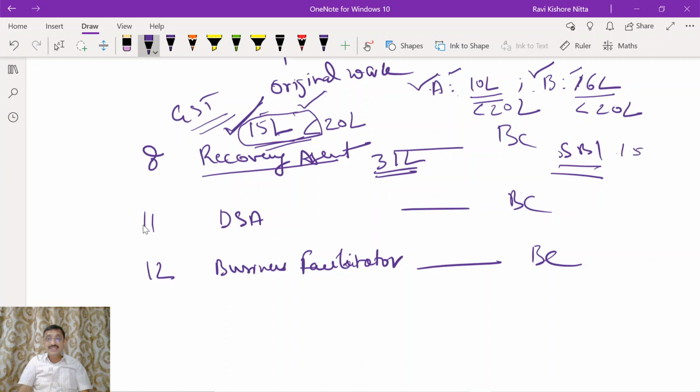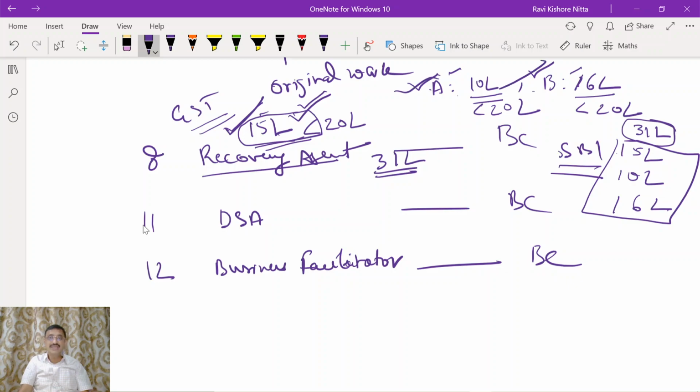State Bank has to pay GST at the appropriate rate as per the tariff on the payment of 15 lakhs commission paid to me, 10 lakhs commission paid to A, and 16 lakhs commission paid to B. So, if this happens to be reverse charge, the government is going to get GST on all the 31 lakhs of rupees individually paid to me, to A, and to B.